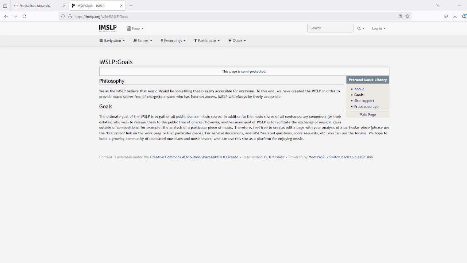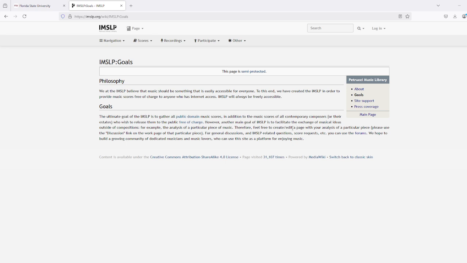They believe that music should be something that is easily accessible for everyone and created IMSLP to provide music scores free of charge to anyone with internet access. And they state that IMSLP will always be freely accessible. I like to call this a digital library by musicians for musicians in order to learn and teach other musicians. And the ultimate goal is for them to gather all public domain music scores.